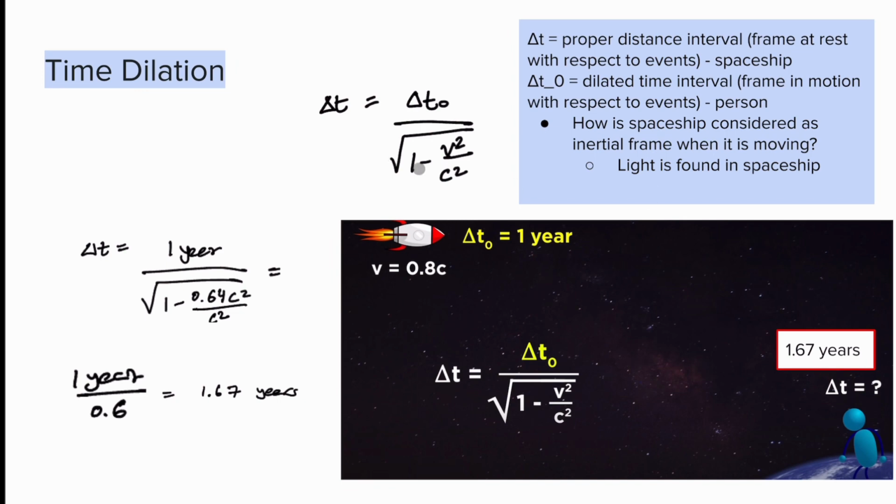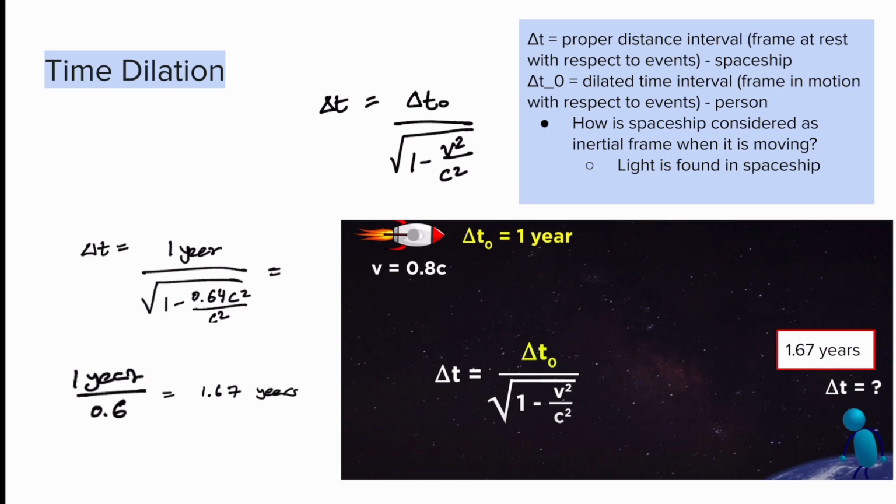A really great equation associated with time dilation is delta t, the dilated time interval for the person on Earth, equals delta t naught, the proper time interval, which in this case is the spaceship, over the square root of 1 minus velocity squared over the speed of light squared. So you can do some pretty cool calculations with this.